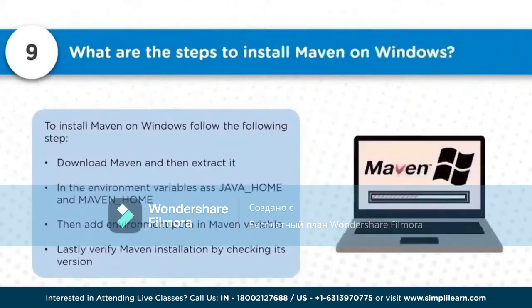Now, what are the different steps involved to install Maven on Windows? First of all, you have to download the archive file from the Apache Maven repository. Once that is done, you have to set up a couple of environment variables. If you download the Java JDK using the exe file, JAVA_HOME will be configured automatically.